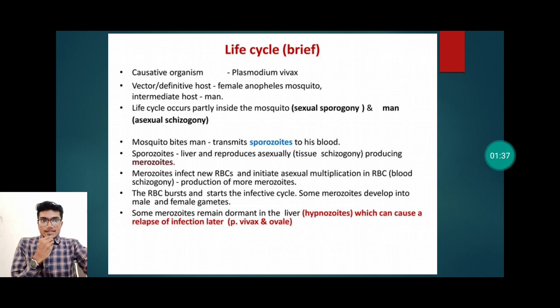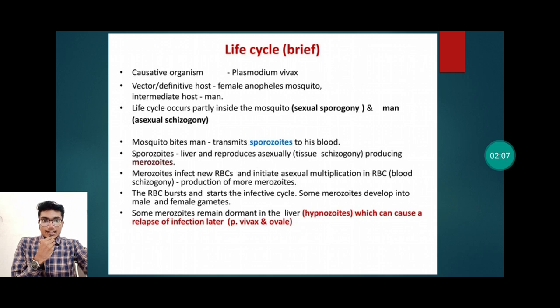The life cycle occurs partly inside the mosquito, called sexual sporogony, and partly inside the man, called asexual schizogony. Mosquito bites the man and transmits the sporozoites to the human blood. The sporozoites then enter the liver and reproduce asexually, producing merozoites. Merozoites infect new RBCs and initiate asexual multiplication. That leads to production of more merozoites. The RBCs burst and start the infective cycle.